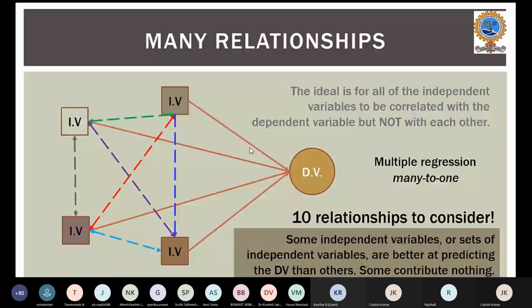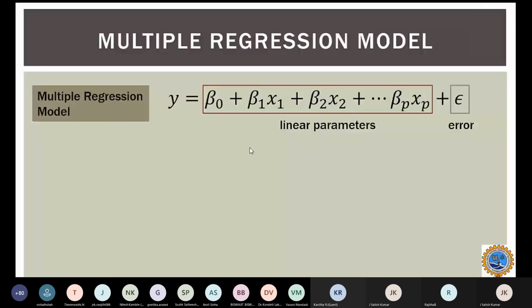As simple linear regression has only one equation, as I have shown in the first slide, the multiple regression model will have many parameters. Of course, they are linear, so this also comes under linear regression. My model will look like this: y, the dependent variable, depends on beta 0 plus beta 1 x1, beta 2 x2, and so on, up to p independent variables, with some error e.